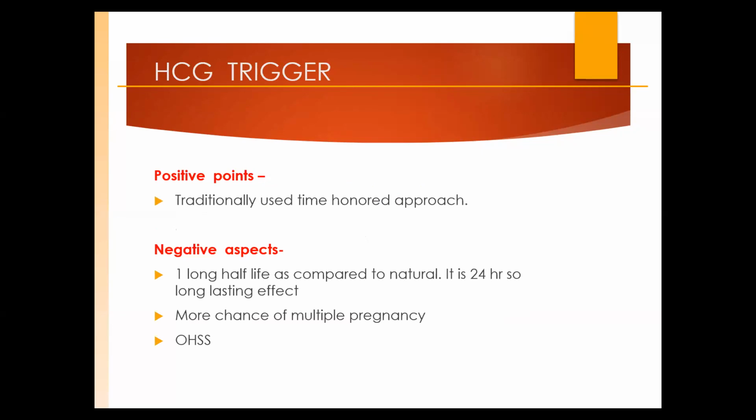We all are scared of ovarian hyperstimulation syndrome. That's why we have shifted to the antagonist protocol, otherwise we would use agonist. And the second thing is that if we are using it for IUI, the long half-life is a problem. If there are three follicles, they can turn into multiple pregnancies, because every follicle has receptors. Suppose this follicle is 18 millimeter, this is 20 and this is 22. There is a natural LH surge, whose life is short. But HCG has a longer half-life, so it might be that both follicles release. So we have a chance of multiple pregnancy with HCG.